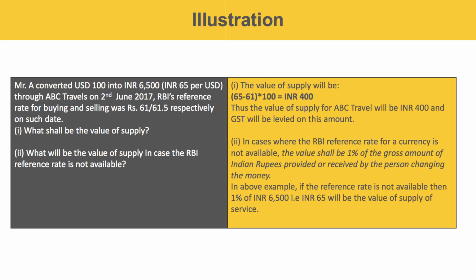Second scenario: what will be the value of supply in case the RBI reference rate is not available? In case the RBI reference rate for a currency is not available, the value shall be 1% of the gross amount of Indian rupees provided or received by the person changing the money. In the above example, if the reference rate is not available, then 1% of 6,500 rupees, that is 65, will be the value of supply of service. I hope I am clear to all of you.